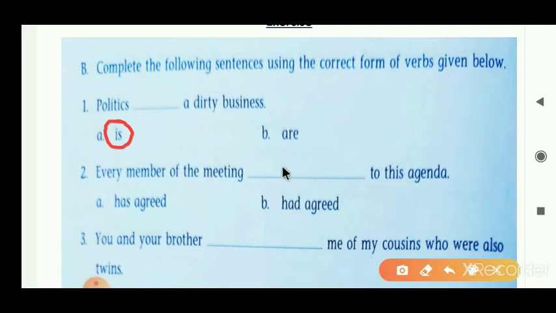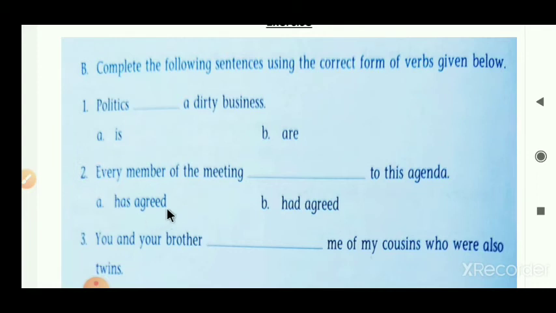Understand, students? Now the second sentence we have to understand. Every member of the meeting blank to this agenda. Here two verbs are given. First one is has agreed, second one had agreed. Has means present tense and had means past tense. Every member of the meeting agreed to this agenda.